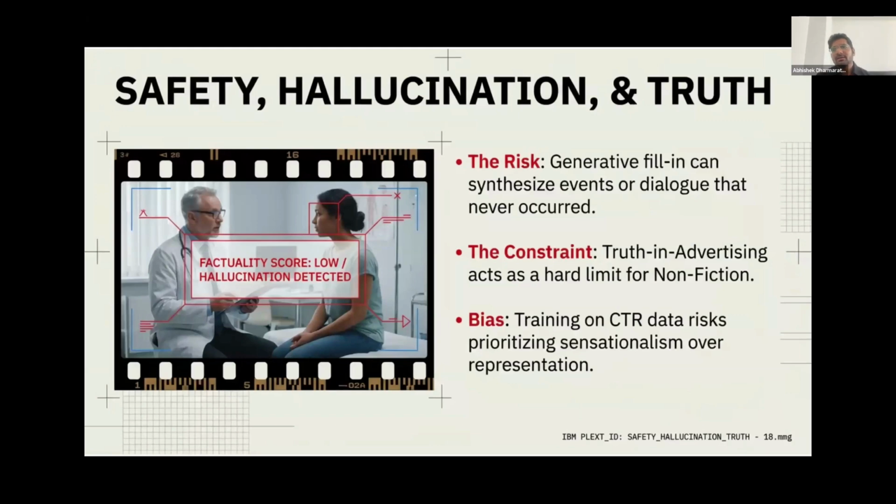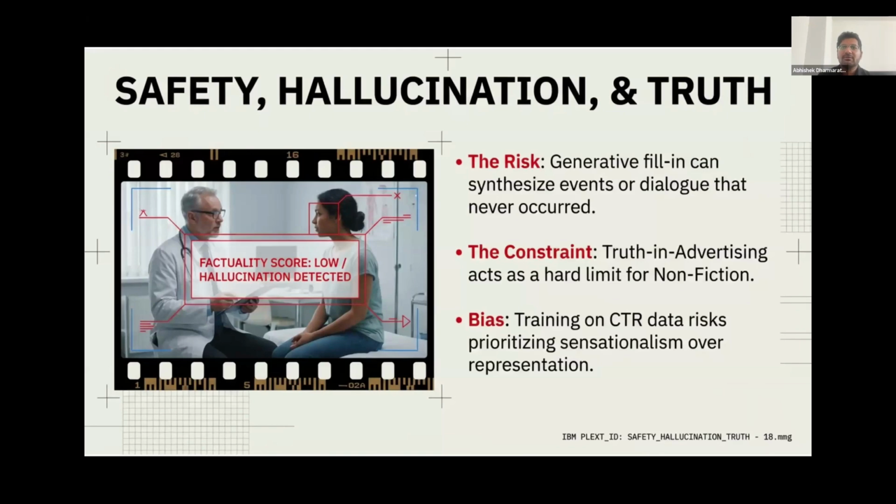Of course, introducing these powerful generative capabilities also introduces the severe and very real risk of AI hallucination, which can destroy trust. If an AI model decides to creatively synthesize dramatic dialogue or intense physical events that absolutely never happened in the original film, it dangerously crosses the line from clever promotion directly into blatant deception.